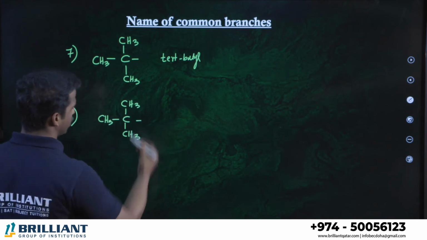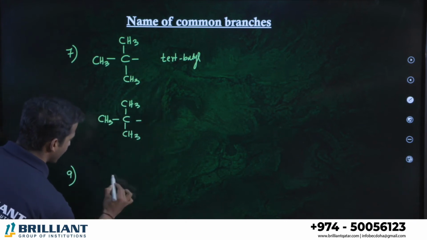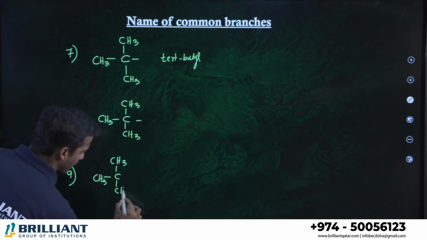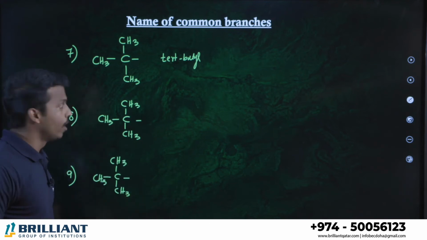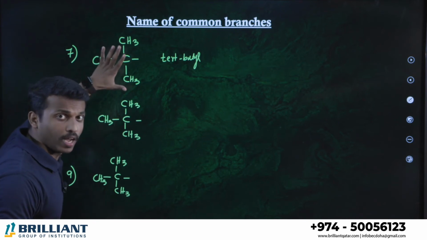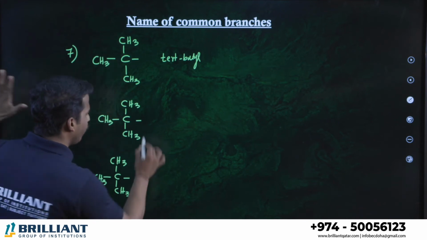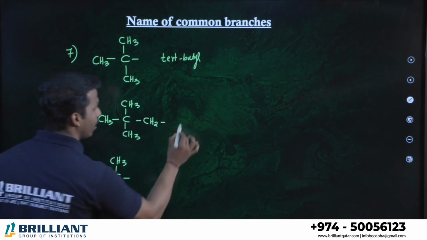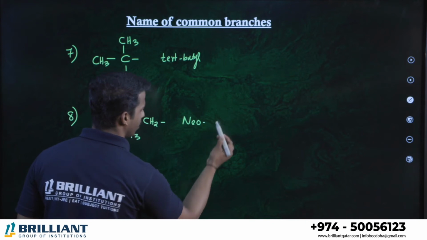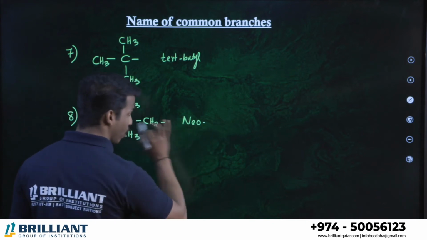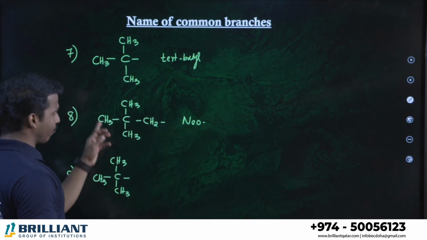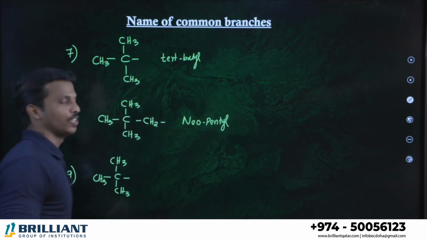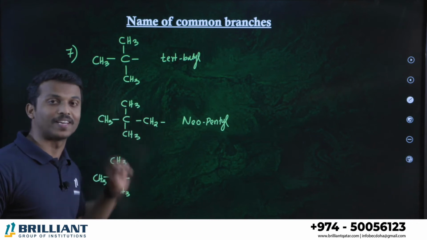CH3. Okay, I'm just writing once again tert-butyl. The last one, once again, a tert-butyl group. On tert-butyl, if you make one more CH2 on the right side, then it is called, what's that? Neo. Total how many carbons are there? 5 carbon. Therefore, it is called neopentyl. This branch is known as neopentyl.